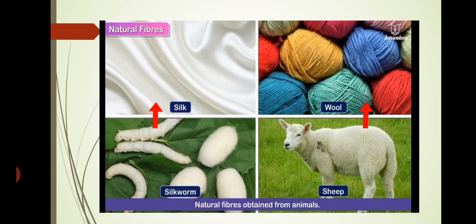Clothes are made up of different fibers, either natural fibers or man-made fibers. Natural fibers are those fibers which we get from animals or plants. Silk and wool are natural fibers which we get from the silkworm and sheep. Wool is obtained from the hair of the sheep, and silk is obtained from the cocoon of the silkworm.